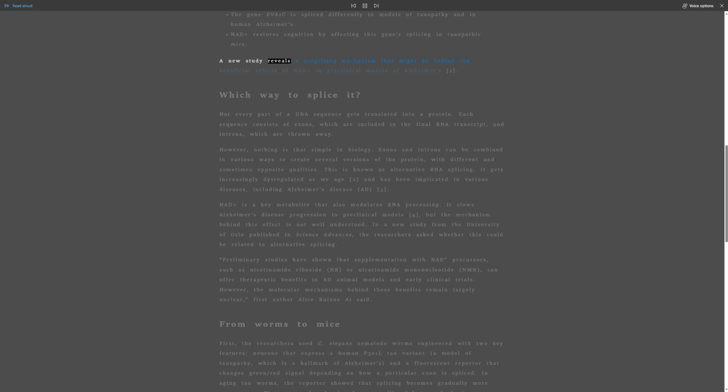A new study reveals a surprising mechanism that might be behind the beneficial effects of NAD+ in preclinical models of Alzheimer's. 1. Which way to splice it? Not every part of a DNA sequence gets translated into a protein. Each sequence consists of exons, which are included in the final RNA transcript, and introns, which are thrown away.